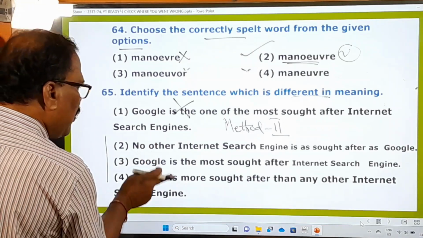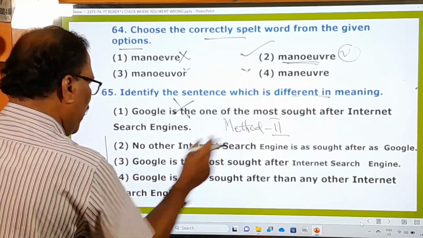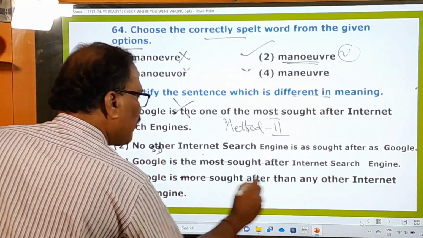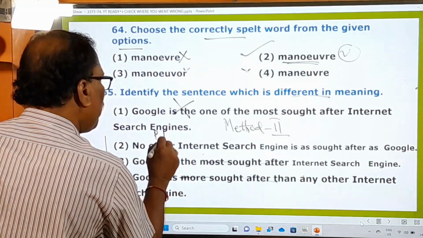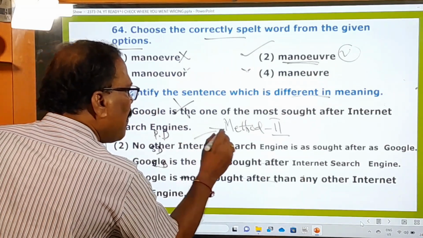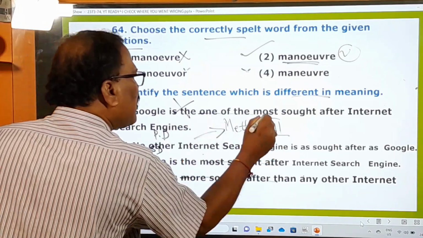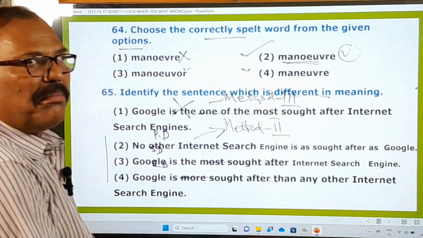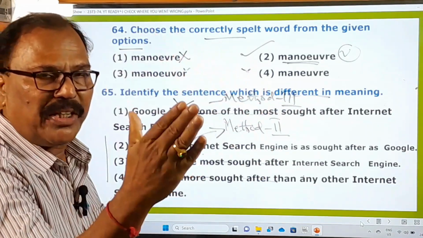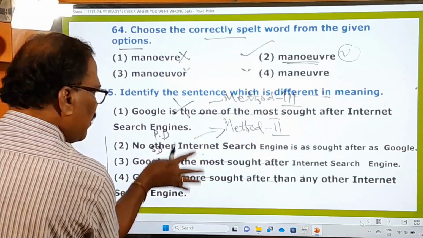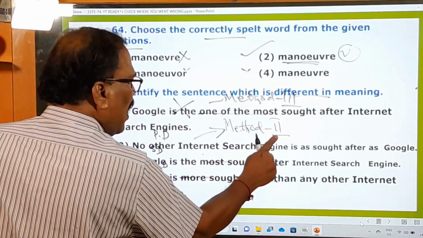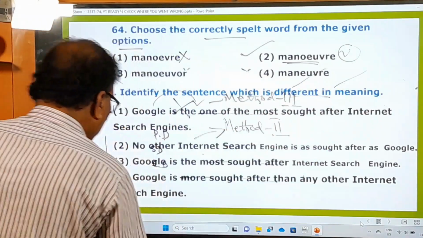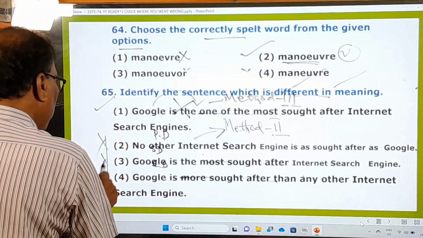Here these 3 sentences belong to method 3. Google is the most sought after one. This is the superlative degree. The more sought after than any other, this is the comparative degree. This is the positive degree. So these 3 sentences belong to method 2, and only this one is method 3. You know very well there are 3 methods in the degrees of comparison: method 1, method 2, method 3. That's why this sentence is different in meaning, and that's why this first one is the right one and all others are wrong.